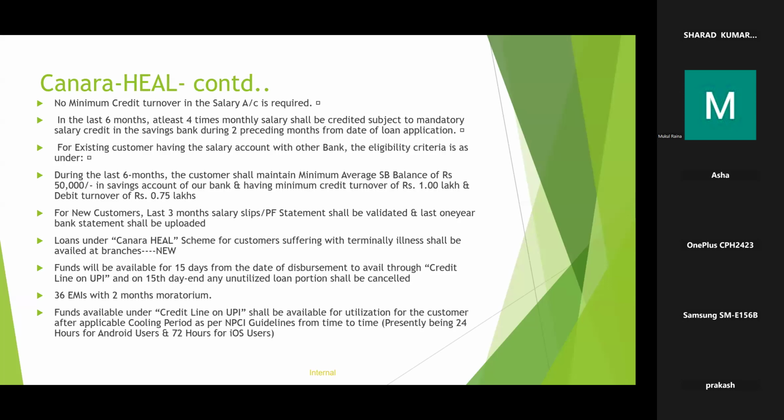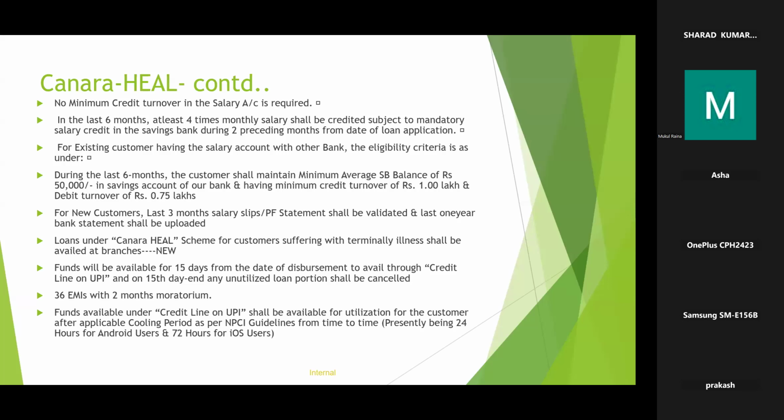There, the guidelines are funds will be available for 15 days from the date of disbursement to avail the credit line on UPI, and on 15th day end, any unutilized portion shall be cancelled. So this is also a new guideline introduced. That is, the funds will be made available for the customer for 15 days from the date of disbursement as your credit line in UPI. After the 15th day, whatever amount that is left unutilized, it will be cancelled automatically.